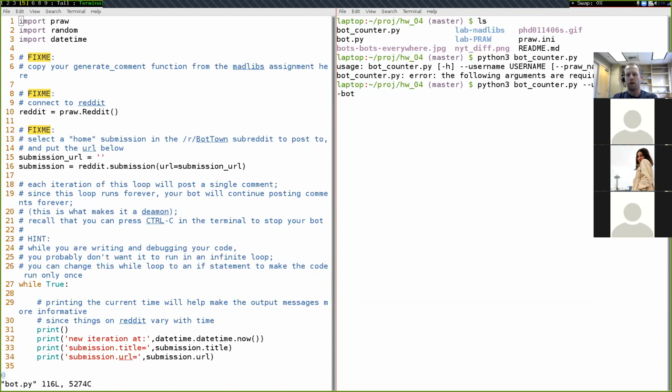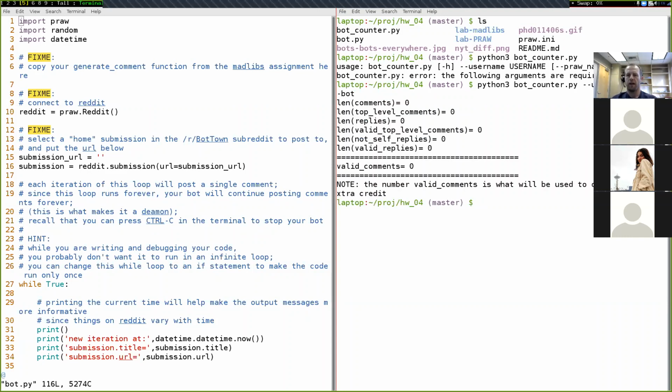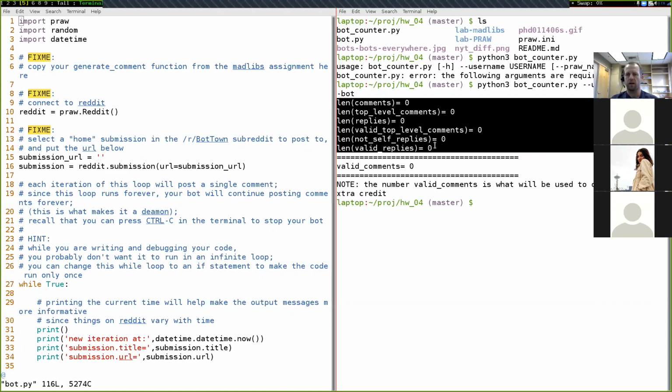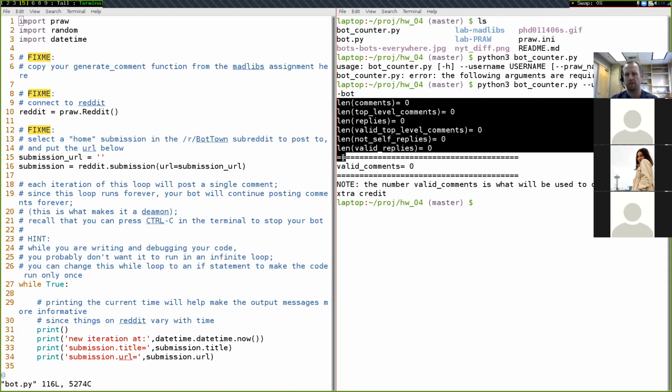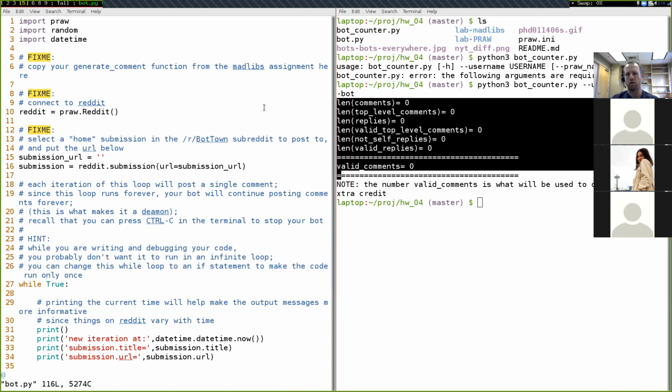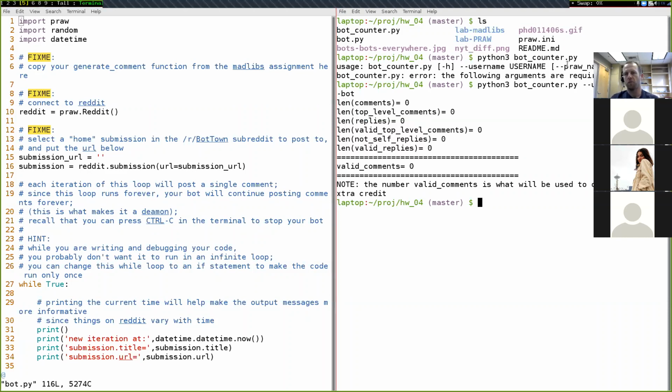I'll hit enter, and it returns a whole bunch of different statistics about what our bot has done. We'll go over the meaning of all of these statistics as we go over the assignment. But for this particular account, it hasn't done anything yet. I haven't created any posts, no replies, no comments, and so everything right now is 0.